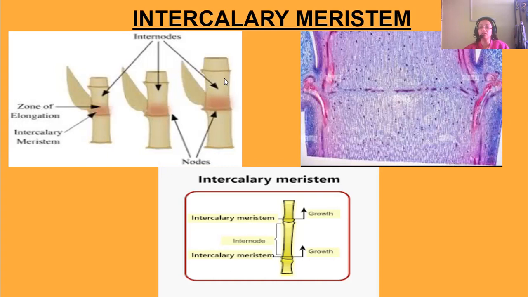It's increasing here. It has increased so much. These are the nodes, and this between the two nodes is the internode, and here is the intercalary meristem present. Okay, so it helps to increase the height of the internode. Okay, see, this is the picture. You can see this is the node, and these are the intercalary meristem.